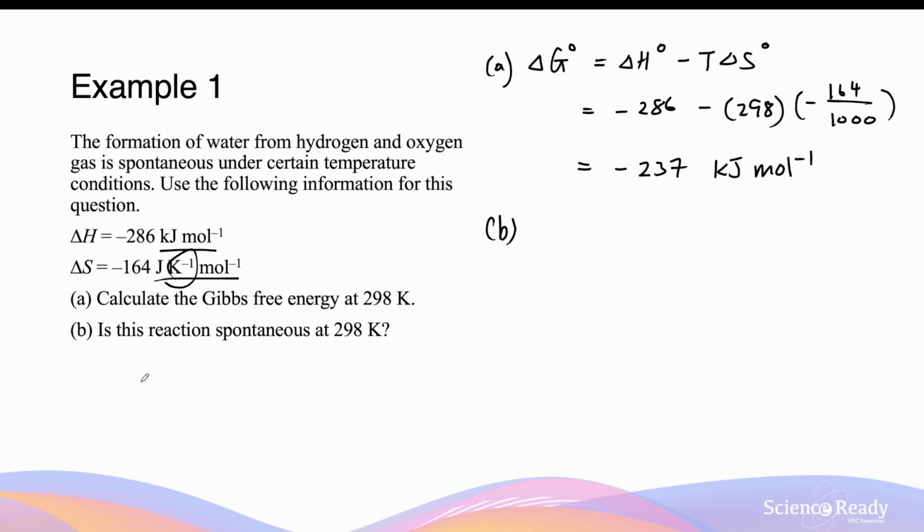Now part B, is this reaction spontaneous at 298 kelvins? Our conclusion here will be yes, it is spontaneous, as my delta G value is negative at this particular temperature. I want to emphasize that this conclusion is only applicable at this specific temperature, because if you perform the calculation at a different temperature, you might yield a delta G value that is not negative, meaning that the reaction may not be spontaneous at a different temperature.